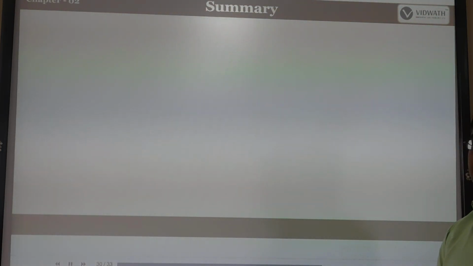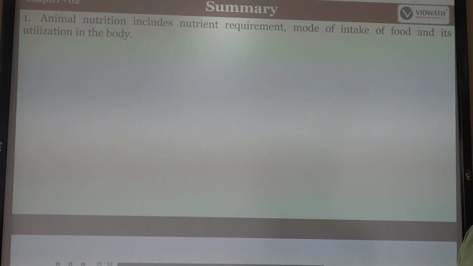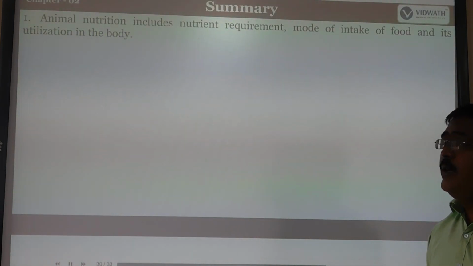Let us summarize this lesson. The first point is that animal nutrition includes nutrient requirement, mode of intake of food and utilization of food by the body. Nutrition is the utilization of food by the body.